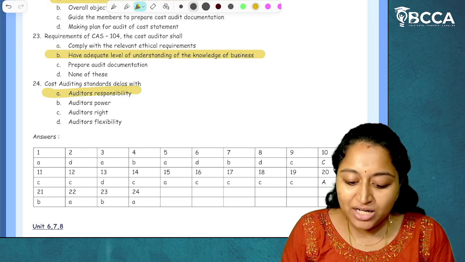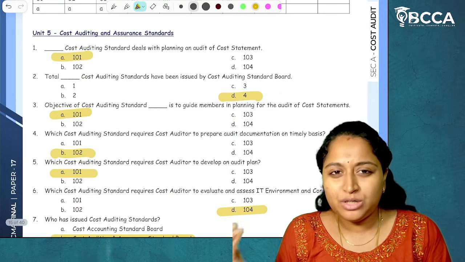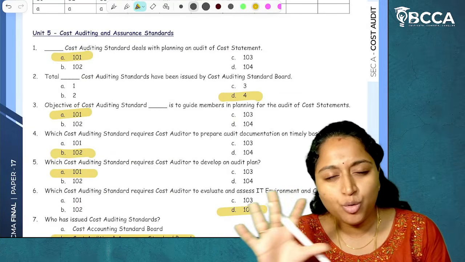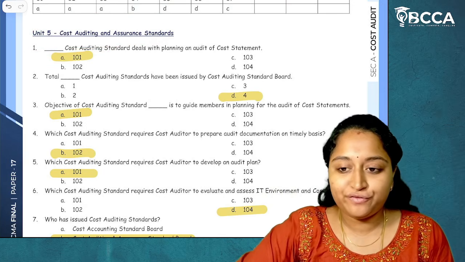So these are the MCQs, simple MCQs. You just have to remember the 101, 102, 103 and 104 headings. It is more than enough. I hope it is clear. So these are the MCQs of Unit 5.